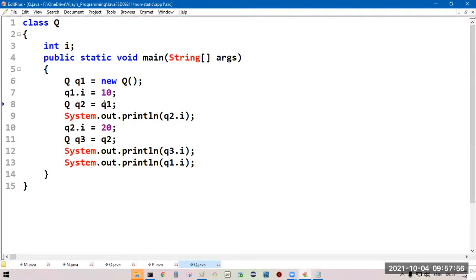Wherever Q1 is pointing, Q2 should also point to the same object. If you are trying to access Q2.i, you'll get 10. Now Q2.i we are modifying to 20.